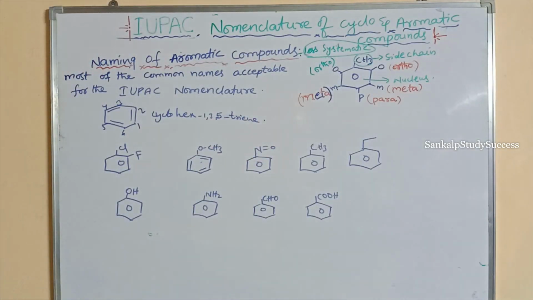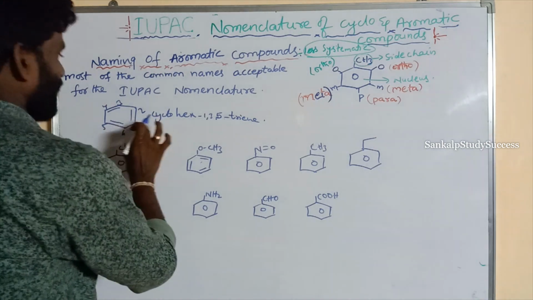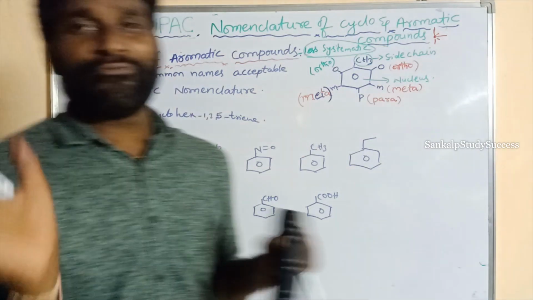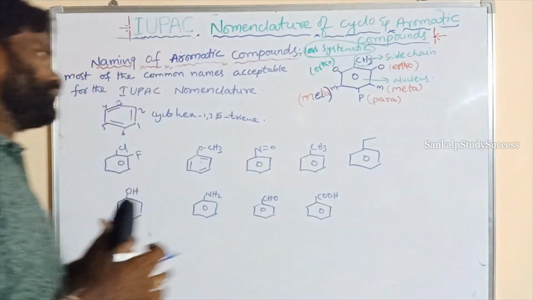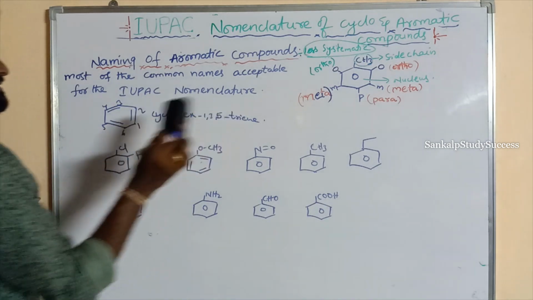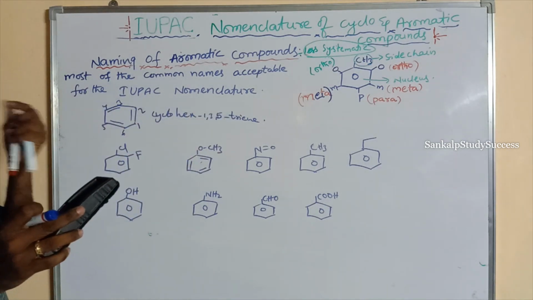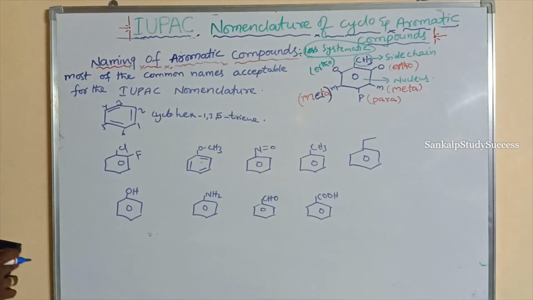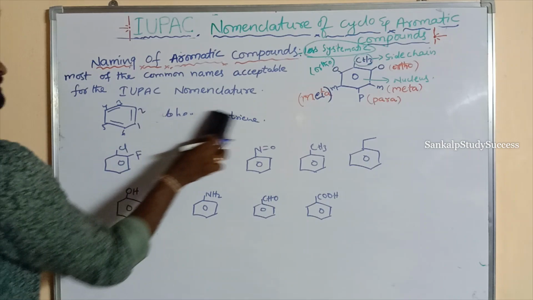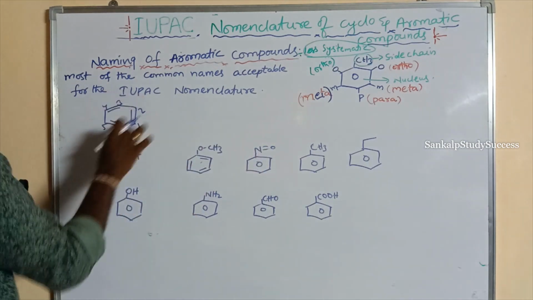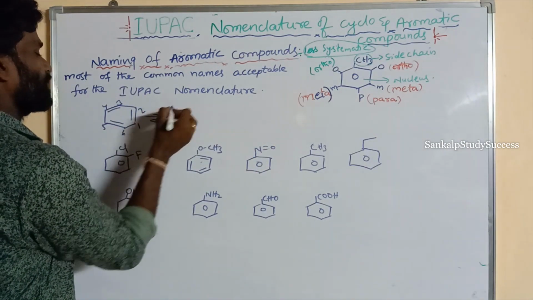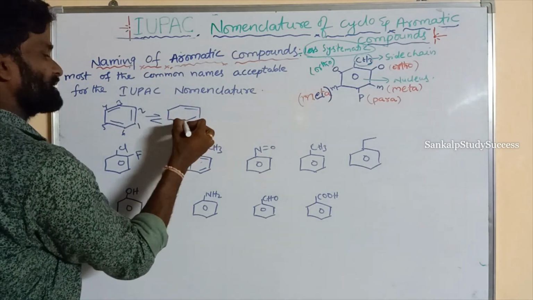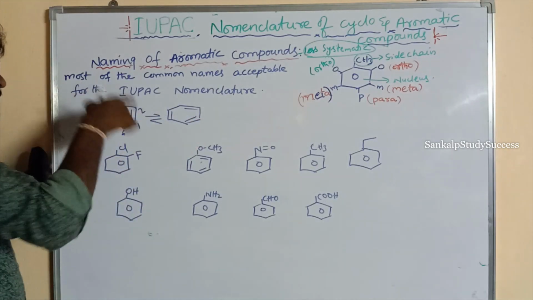So this is benzene. Its IUPAC name is not considered as cyclohexa-1,3,5-triene, because these pi bonds are continuously revolving in resonance. It undergoes resonance, so the pi bonds are shifted continuously around the ring.